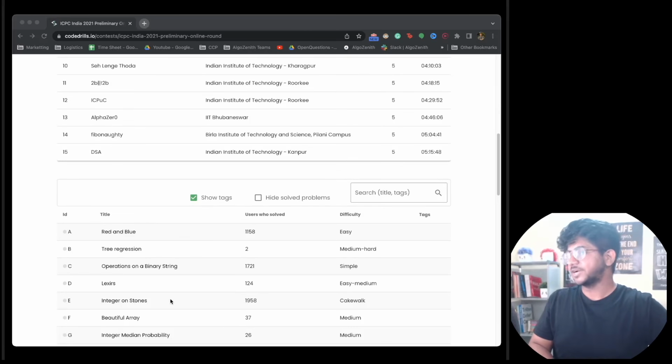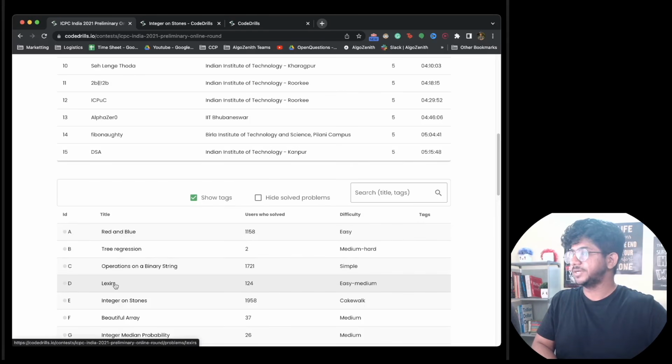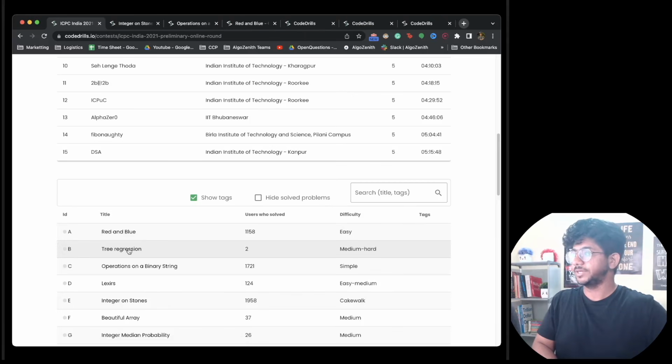So first we'll start with cakewalk, then easy, then medium, and one of these was the hardest problem over here. So let's start with the first one, which is cakewalk. Then we're going to get into simple, and then easy, medium, easy, then easy-medium, then medium, and then medium-hard.